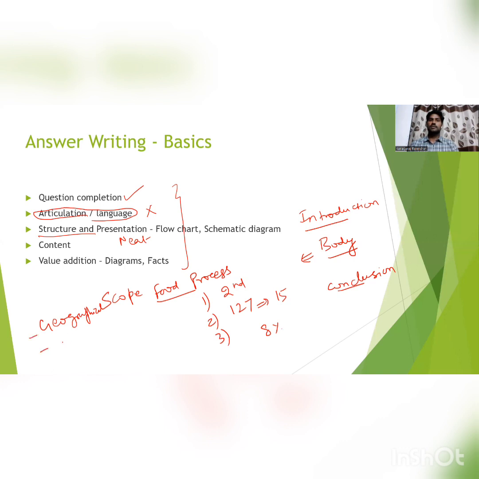Geographical factors. Then what are the cultural factors? Then what are the political factors, like government schemes and programs? There is one famous scheme regarding the food processing sector, the Pradhan Mantri Kisan Sampada Yojana and the Mega Food Park scheme. We can add those points here in the political factors. So cultural factors, geographical factors, then social factors, economic factors. So we can classify the points under various headings. We can present in this manner.